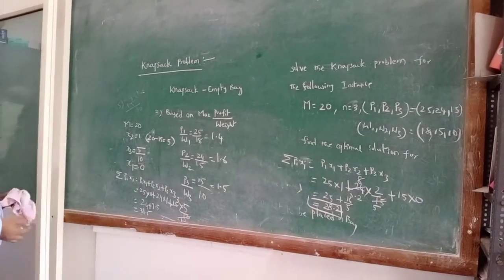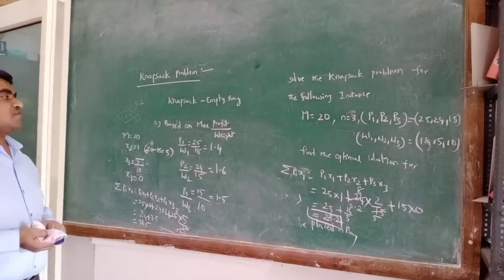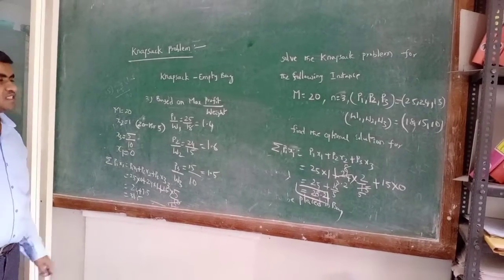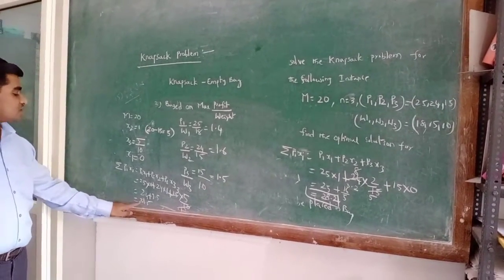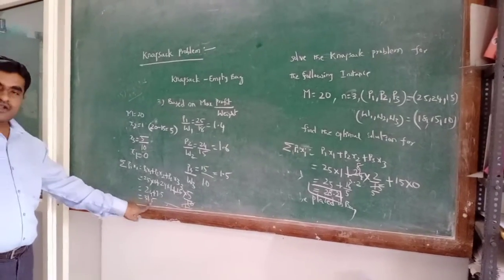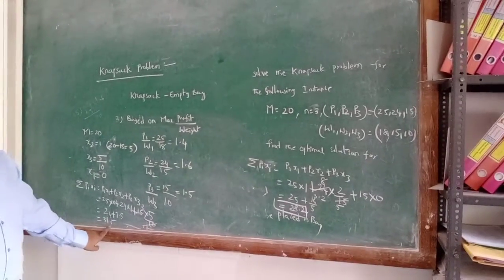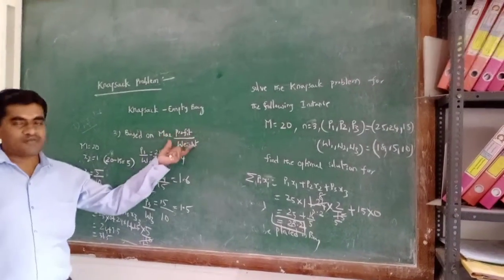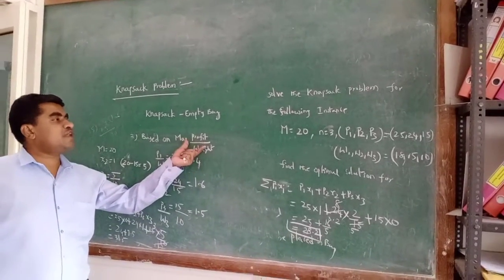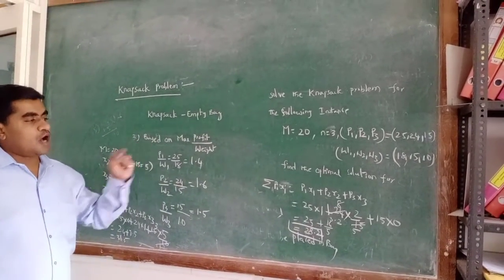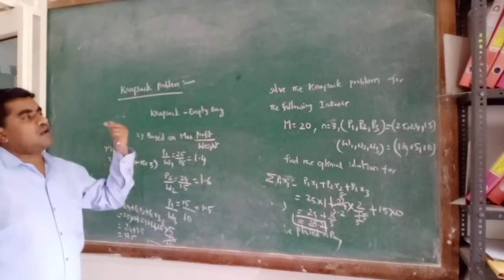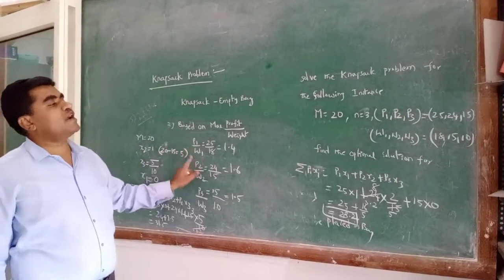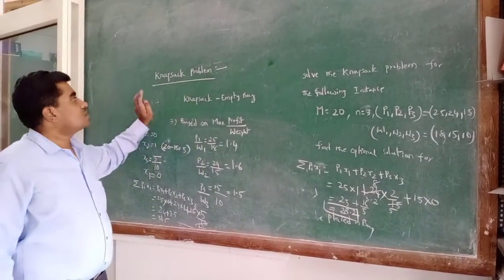So we have calculated: the first one, based on maximum profit, is 28.2. The second option, based on minimum weight, is 31. The third option, based on maximum profit by weight, is 31.5. So finally what we are concluding is that you will always get the optimal solution based on maximum profit by weight. Sometimes it might be equivalent to the remaining two options, that is, based on maximum profit or based on minimum weight. But it will always be the maximum, or it might be equivalent to the remaining two. Okay, so this is the knapsack problem.